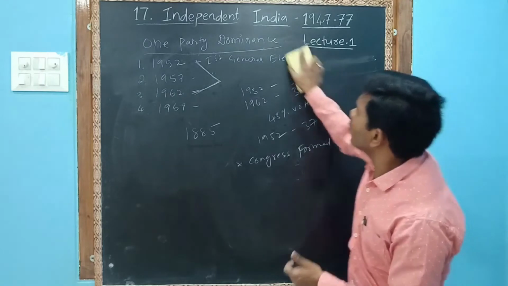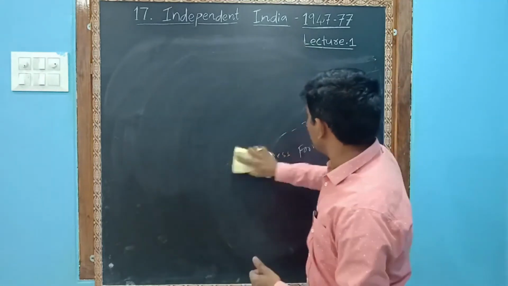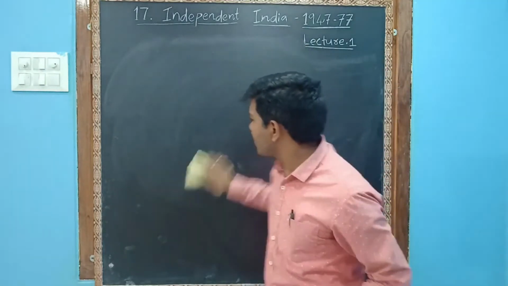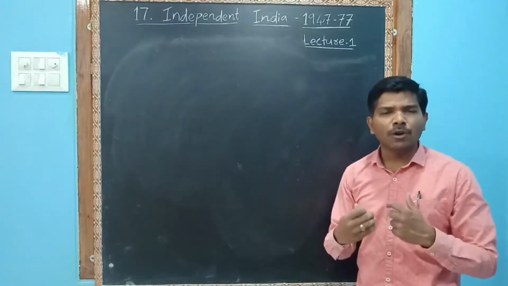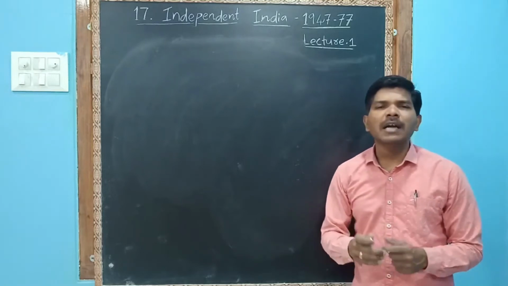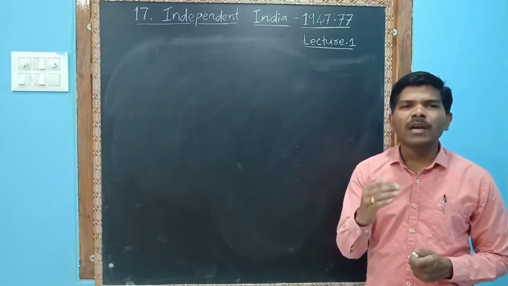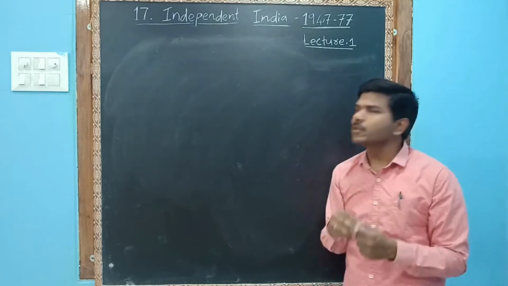Let us see why the Congress party lost its majority. Why did Congress party people fight? This is as per the textbook, not my opinion. The Congress party always had smaller groups within it.